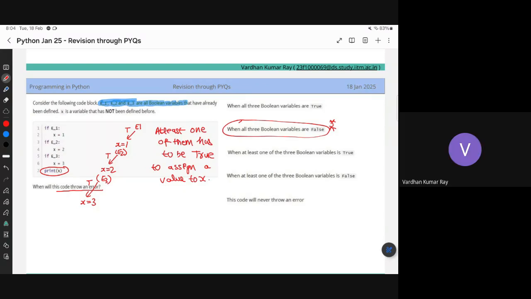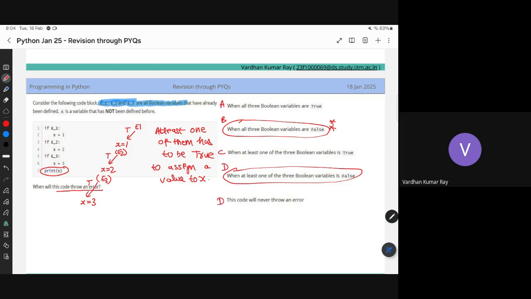Okay. When at least one of the boolean values is false, it does not claim anything about being true, right? This could also be correct. This is also a correct option because I need at least one of them to be true. But the D option, the fourth option, does not claim that at least one of them is true. So thanks for pointing that out. B and D options are correct.